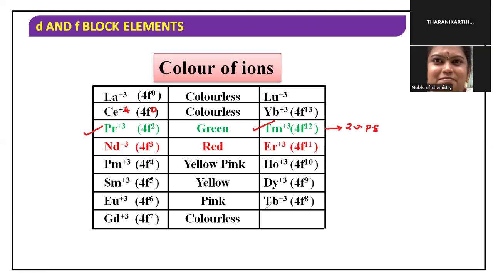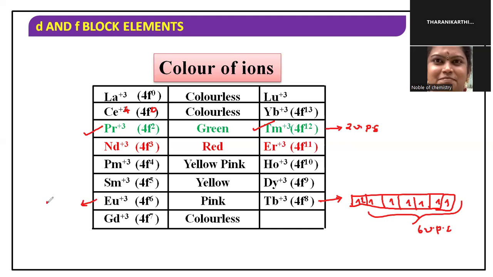In the case of terbium, it is 4f8: 1, 2, 3, 4, 5, 6, 7, 8. How many unpaired electrons are there? There are 6 unpaired electrons. This element also contains 6 unpaired electrons, so it would exist as pink color.